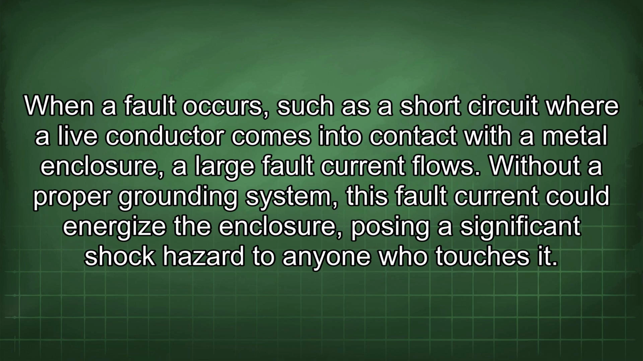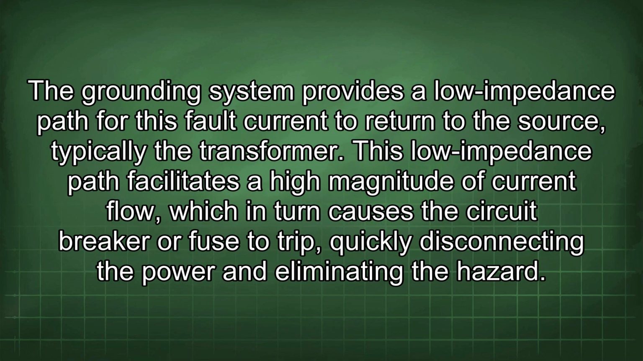Without a proper grounding system, this fault current could energize the enclosure, posing a significant shock hazard to anyone who touches it. The grounding system provides a low impedance path for this fault current to return to the source, typically the transformer. This low impedance path facilitates a high magnitude of current flow, which in turn causes the circuit breaker or fuse to trip, quickly disconnecting the power and eliminating the hazard.